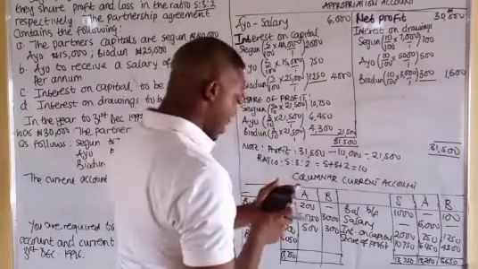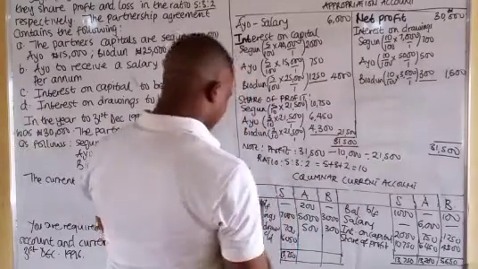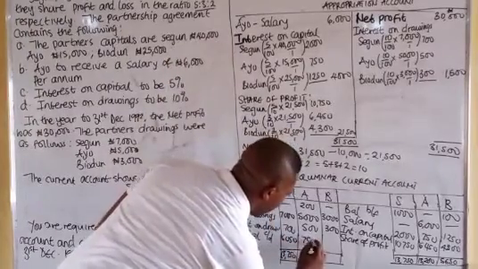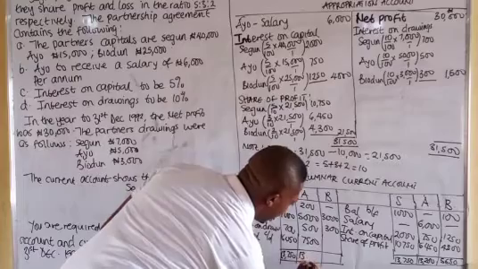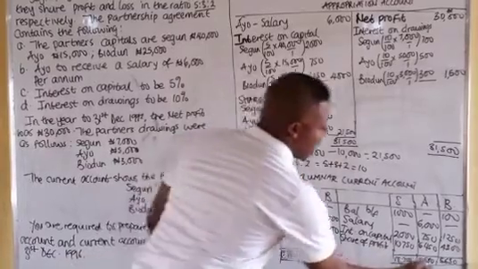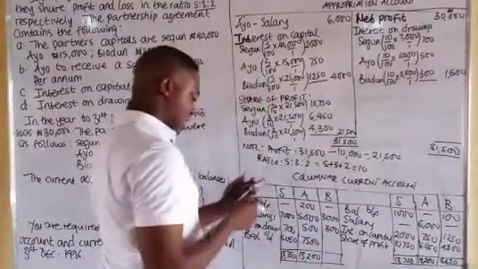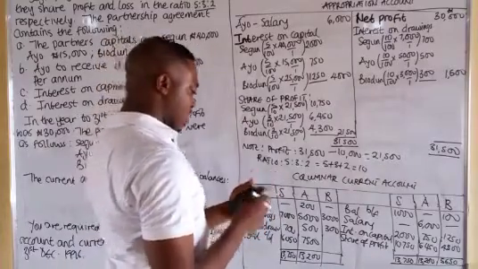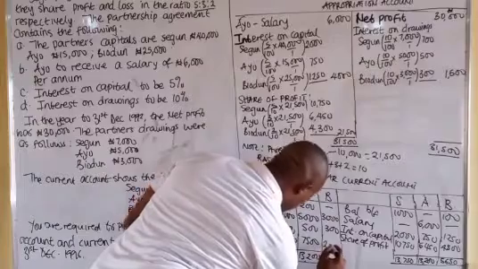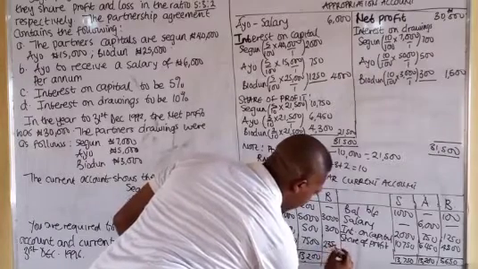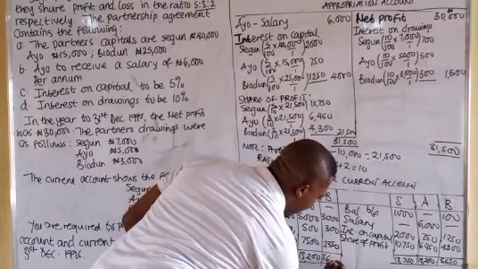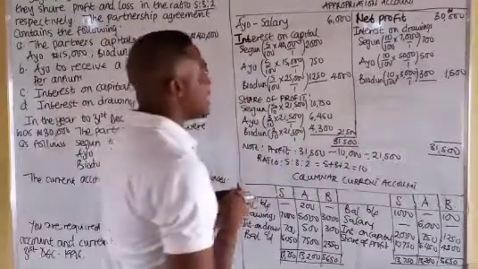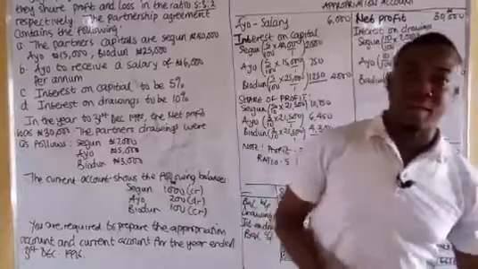So 13,200 minus 5,700 will give us 7,500. So when you add it, it gives you 13,200. While the last one, 5,650 minus 3,300 will give us 2,350. So when we add, we have 5,650.